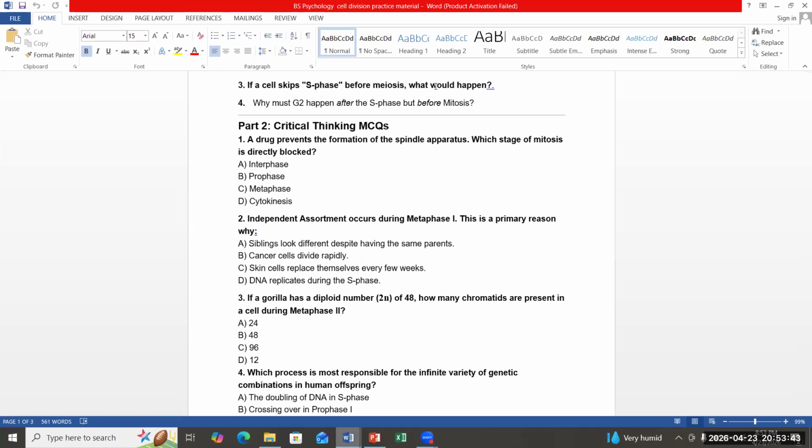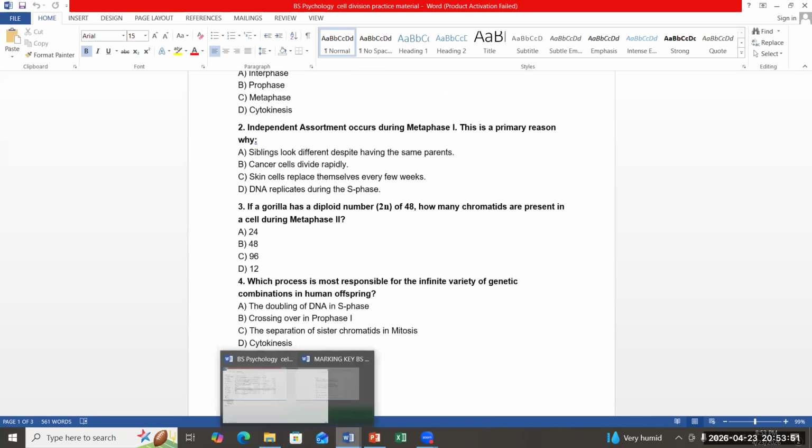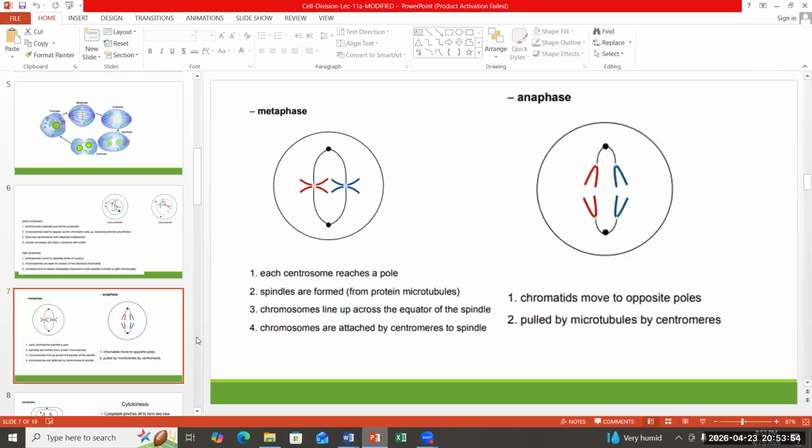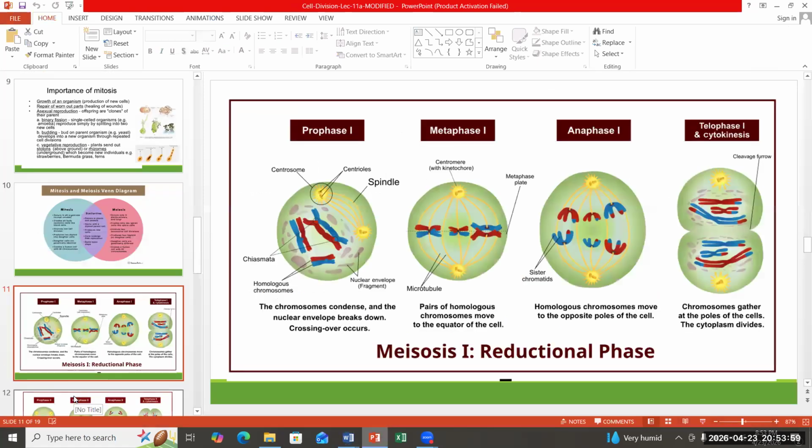Next is: independent assortment occurs during metaphase 1. Before I go into the detail of this question, I want to show you this diagram. These are homologous pairs of chromosomes. The homologous pairs are arranged at the equator. If you look carefully, from the homologous pair, one set of chromosomes moves to one side and the other set moves to the opposite side.